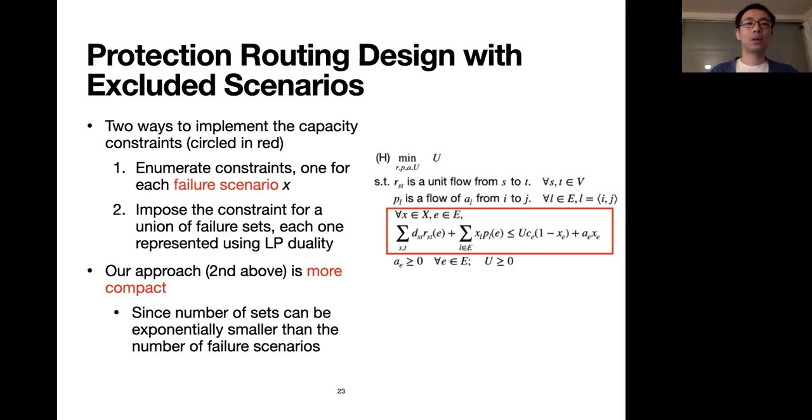So our approach, which is the second one above, is more compact in terms of number of constraints, since the number of sets can be exponentially smaller than the number of failure scenarios. While I won't have time to go through all the details, please refer to the paper for the method, how we can exactly reformulate H to a linear program. So if you recall, we mentioned that the compact representation of failure scenarios given by the classification algorithm is important. That is because it provides the failure set information we need here in the formulation H.